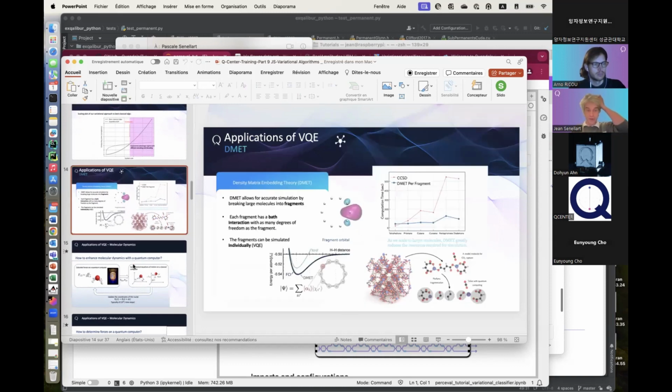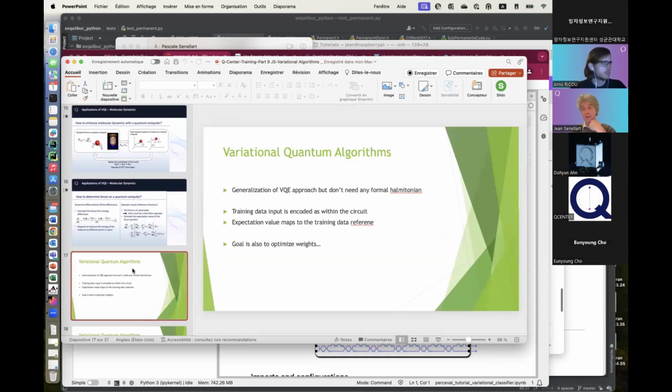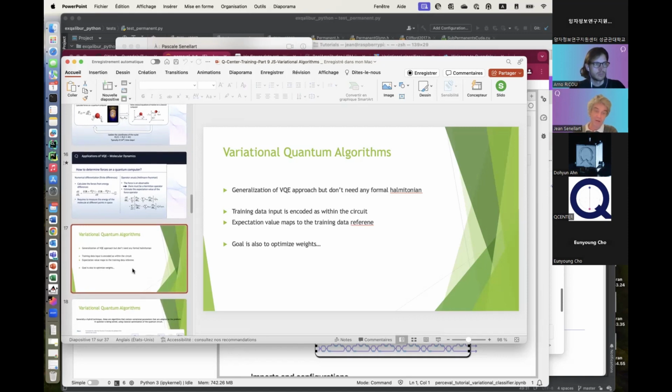So we saw that there were multiple applications for VQE, but more globally, we are interested in VQA, because one of the issues with VQE is that it's quite hard to implement a specific Hamiltonian due to the decomposition of the Hamiltonian into gates. While variational quantum algorithms globally do not need a specific formulation of the Hamiltonian, and we can map any problem without really formalizing the shape of the quantum circuit.